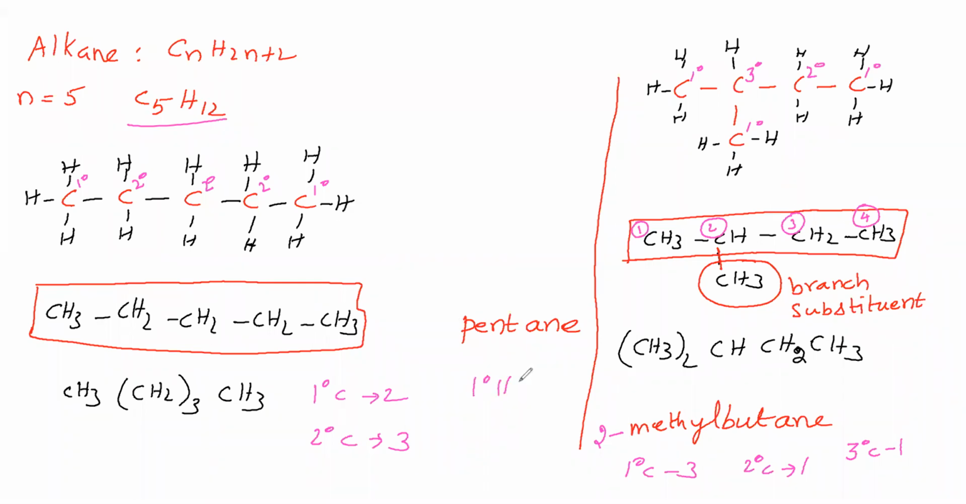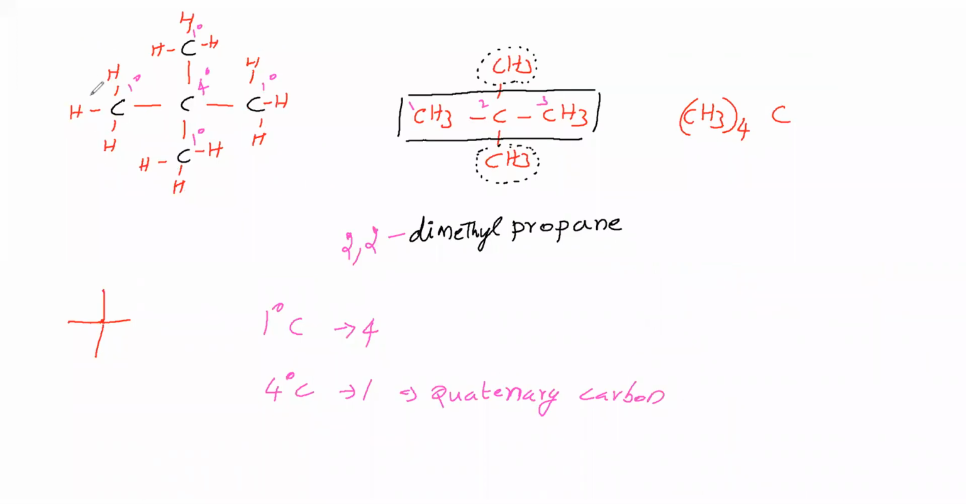So what is meant by primary hydrogen? Which is directly attached to primary carbon. Primary hydrogen means that it is attached to primary carbon. Let us count how many primary hydrogens are there. Here how many primary hydrogens are there? You count it. 6 primary hydrogens are there. Here how many? 9 primary hydrogens are there. Here how many? 12 primary hydrogens are there.